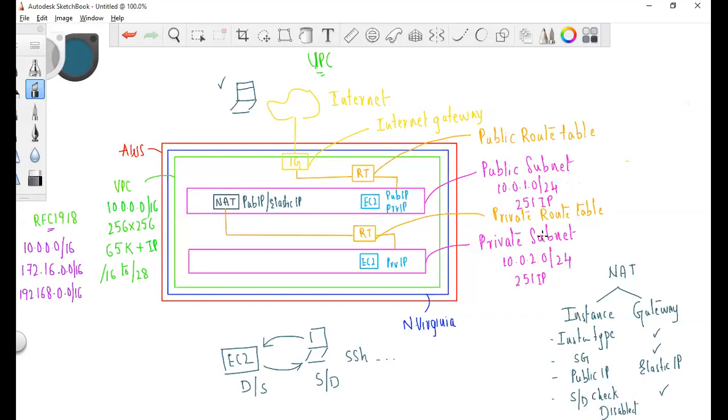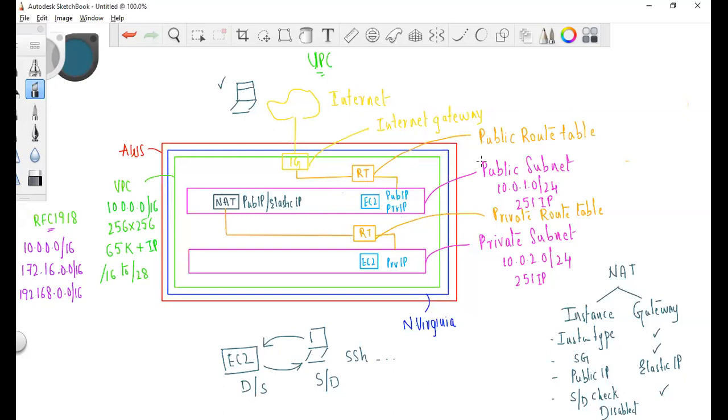Once the subnet creation is done, to get internet access for this VPC, we have created an internet gateway. Creating an internet gateway for the VPC doesn't mean that all the instances will have internet access. No. With the help of route tables, we need to direct the traffic from the internet gateway to the subnets. So these route tables will play a major role.